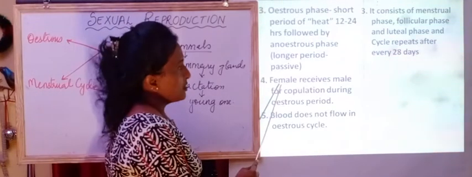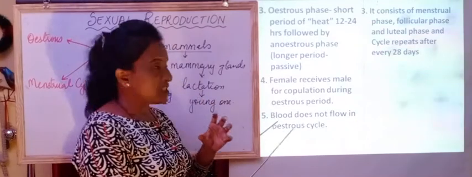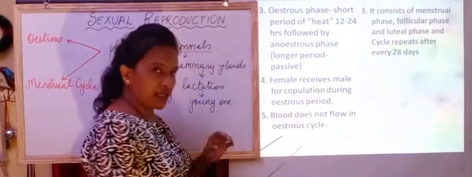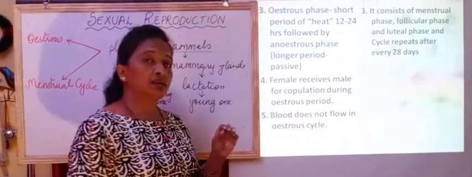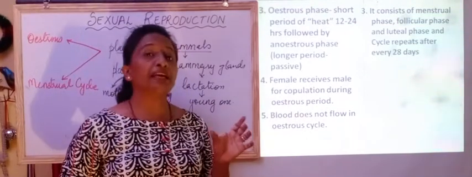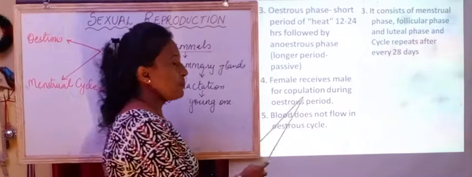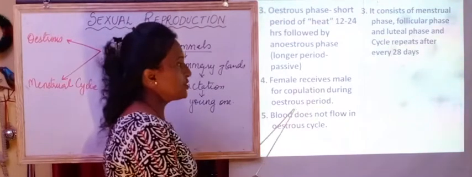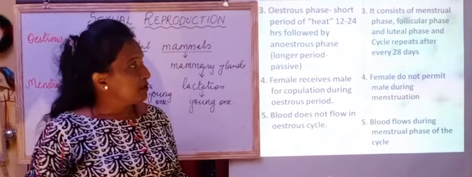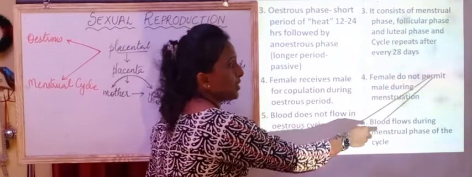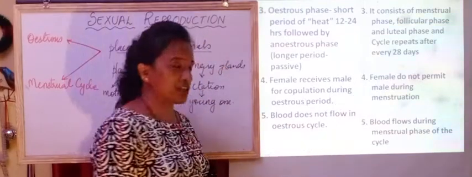Next, in the estrous cycle, during this period the female receives the male for copulation. Copulation, the other term is mating, mating of male and female animal during this period. Whereas the female does not permit the male during menstruation.